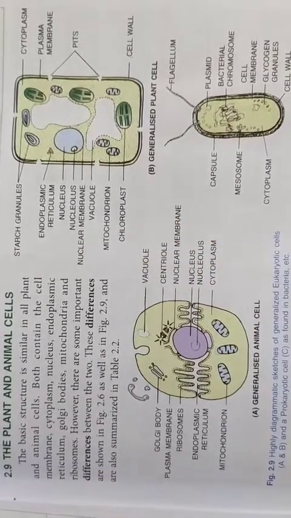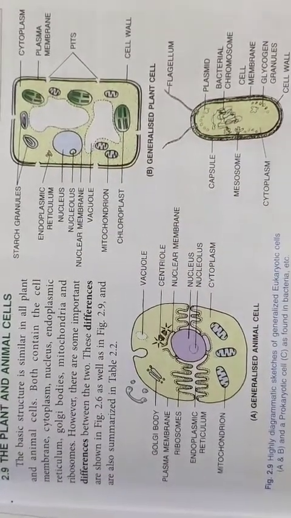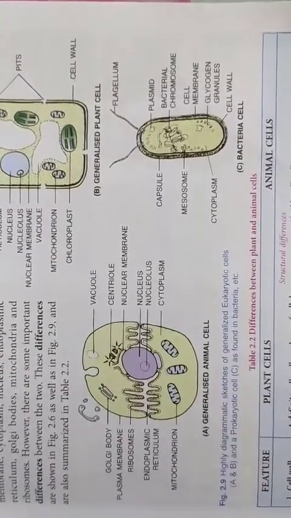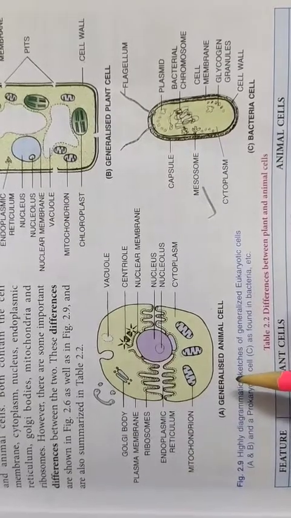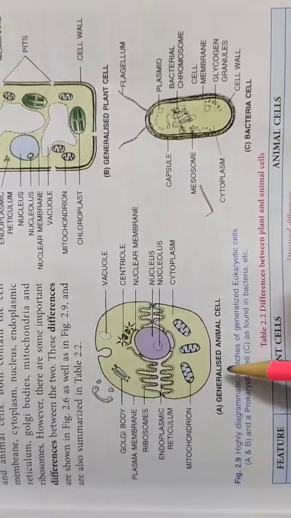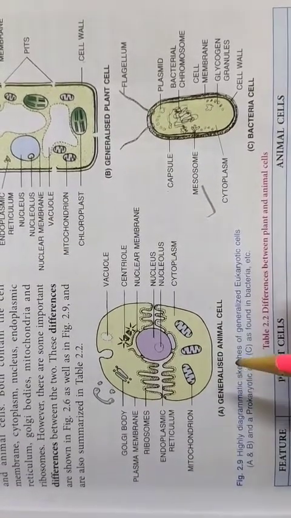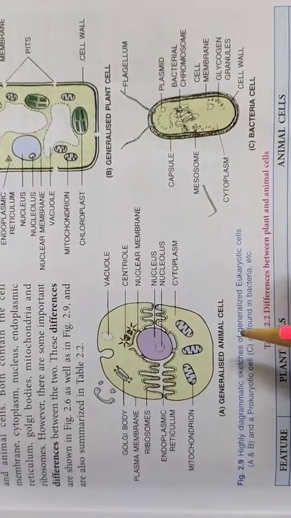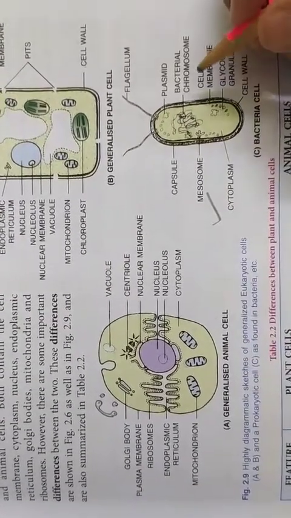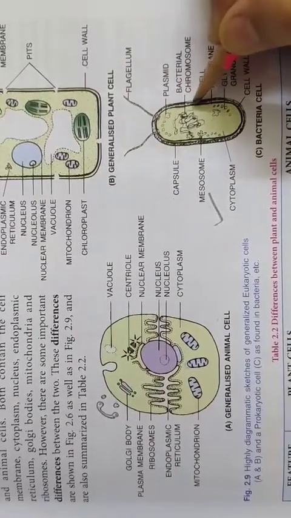Now we are left with one more important point. If you observe this diagram, this is a bacterial cell. Now the primitive cells, primitive means the earlier cells, such as bacteria and cyanobacteria, if we observe their cell, those cells did not have any cell organelles.